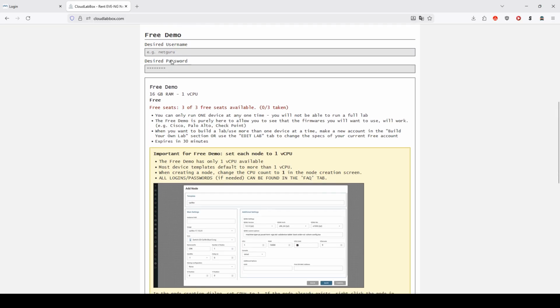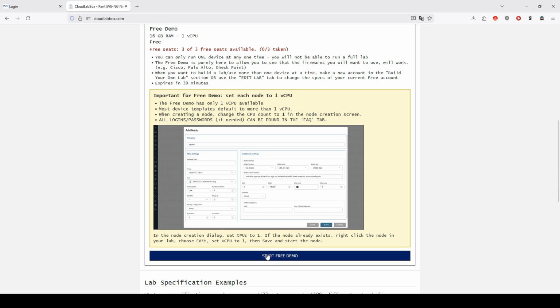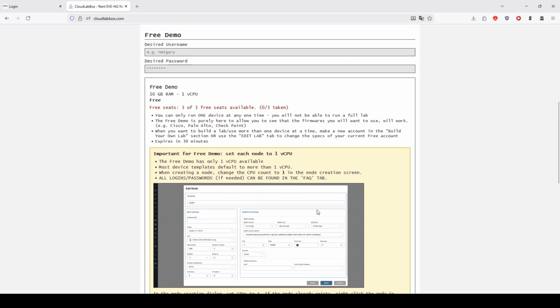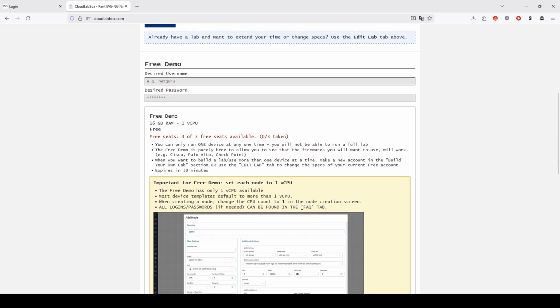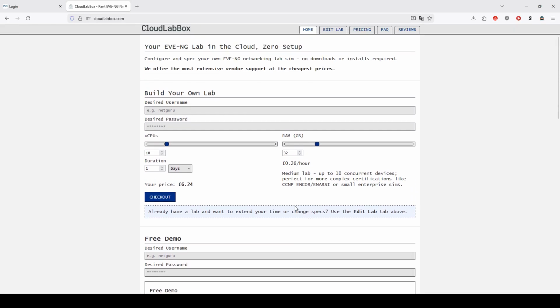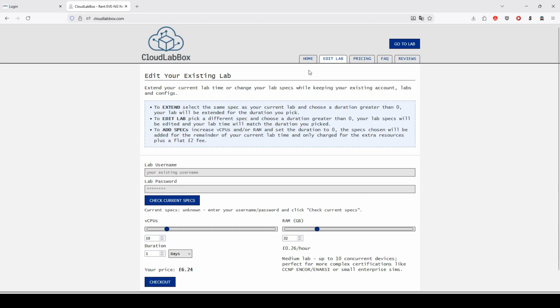You can go ahead and make a free trial account if you guys want, but be aware it will only allow you to run one node at a time. The free trial account is primarily there just for testing purposes. It's there just to make sure that you will be able to do what you want to do and access the specific firmwares that you want to access. If you already have an account, you can extend or change your lab specs in the Edit Lab tab here.